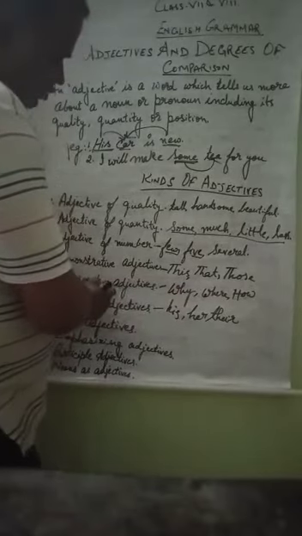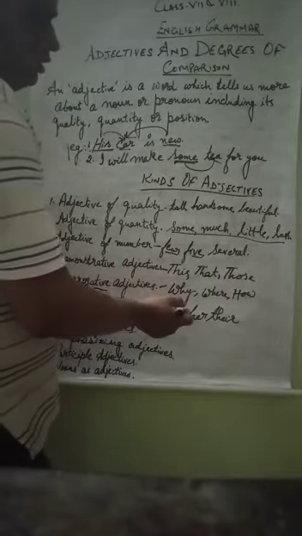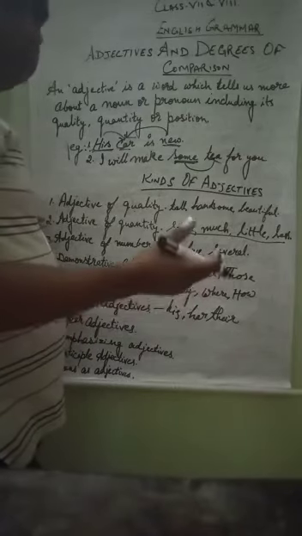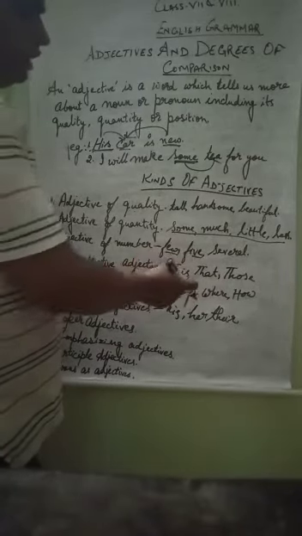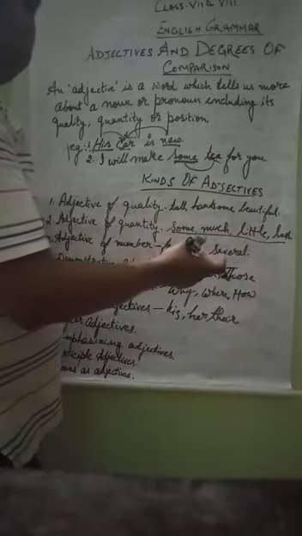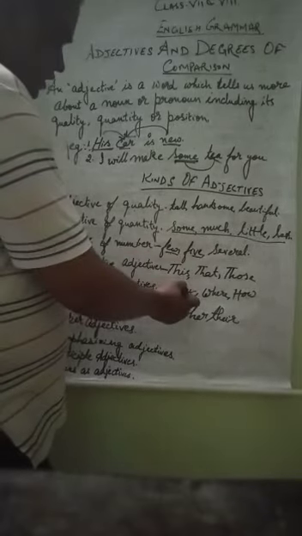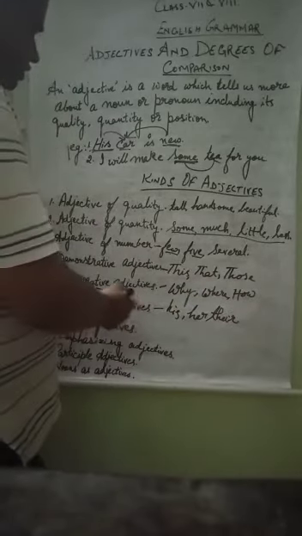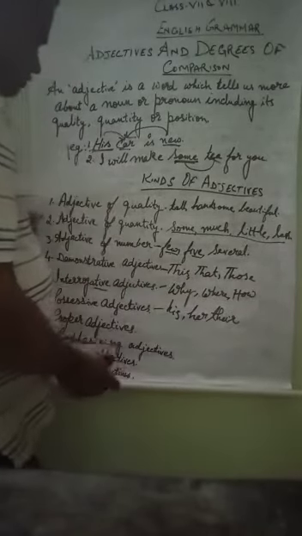Fifth one is interrogative adjectives. Interrogative means interrogation, asking something. Why are you standing? If I take this sentence, 'why' has come for whom? You. And you is a pronoun, so that is why it is interrogative. Where are you going? How did you do this question? All these words come in interrogative adjectives.